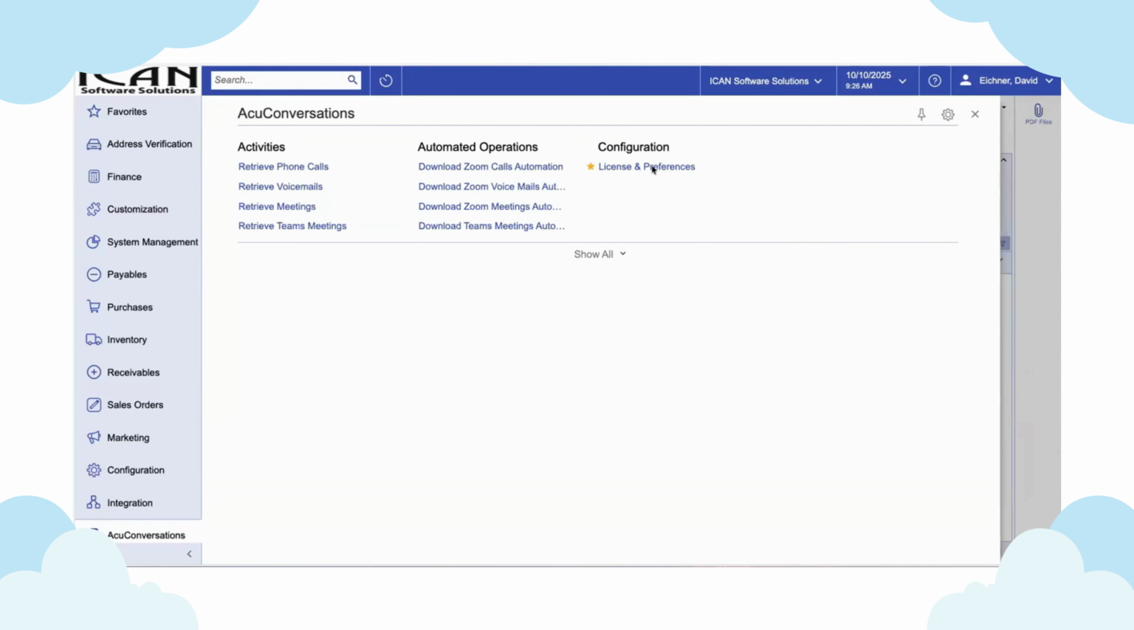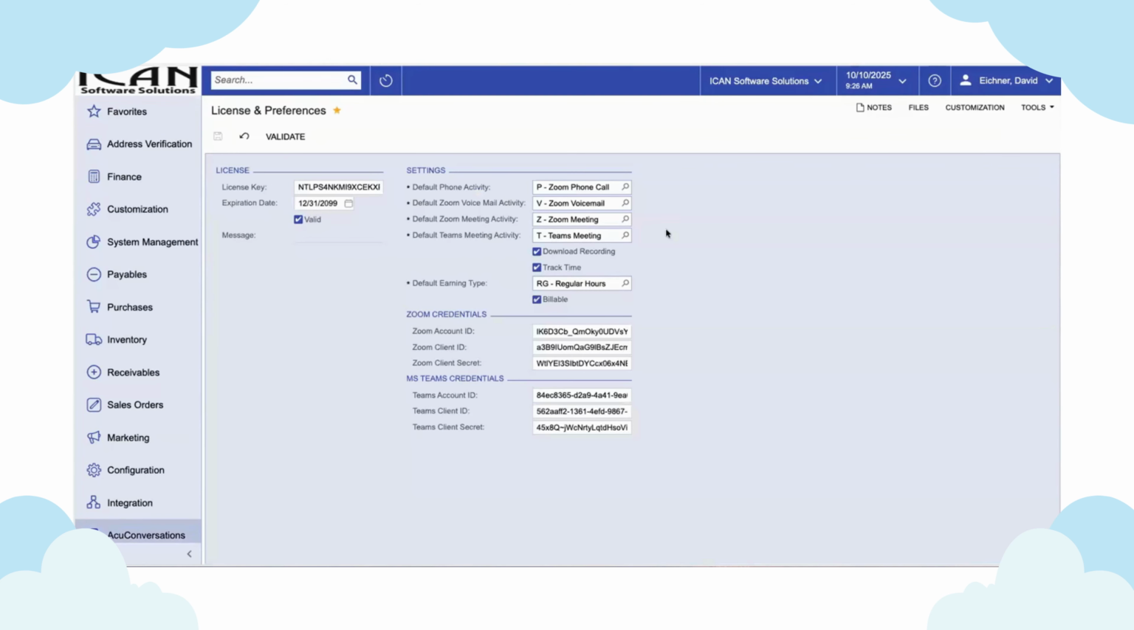So after you've installed, imported, and published our customization, you'll see a navigation area called AcuConversations. And under Configuration and License and Preferences, you'll see how you can set up multiple activities for the different types of objects that we're going to bring transcripts and recordings into Acumatica. So you can set up your own activity types and define whenever there's a phone activity or a voicemail or a Zoom meeting or a Teams meeting activity, what the activity type will be for those particular entities.